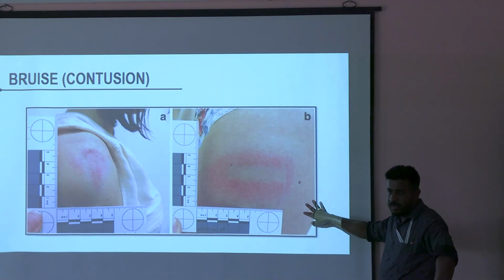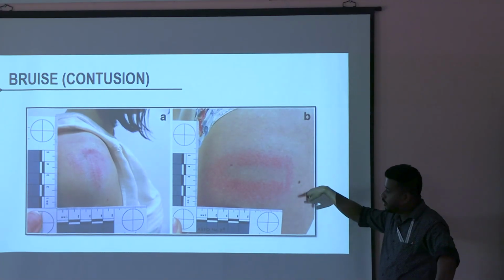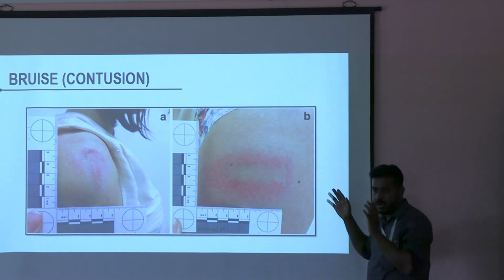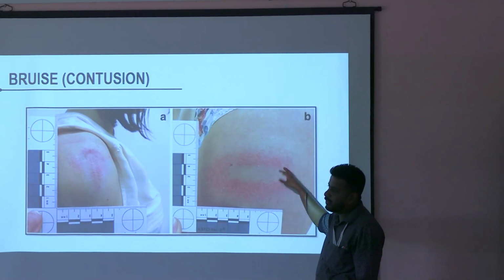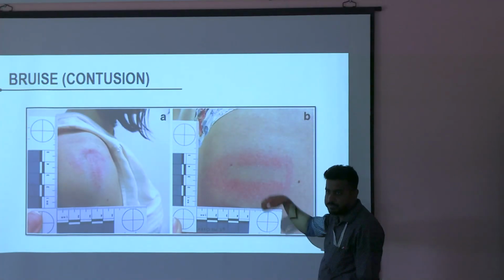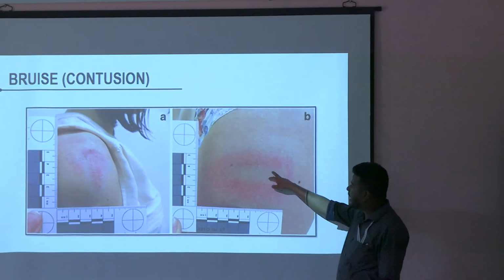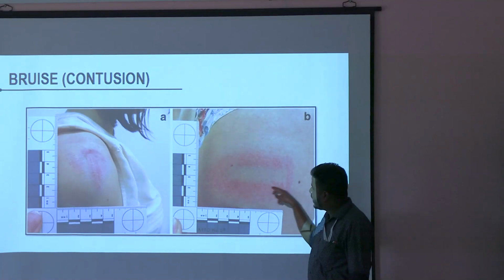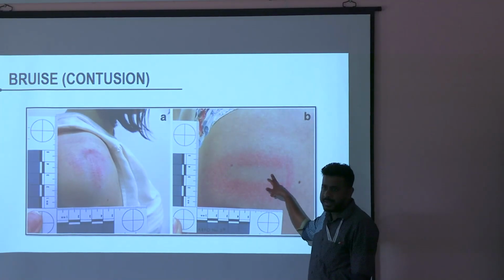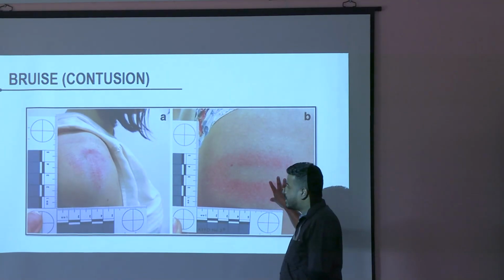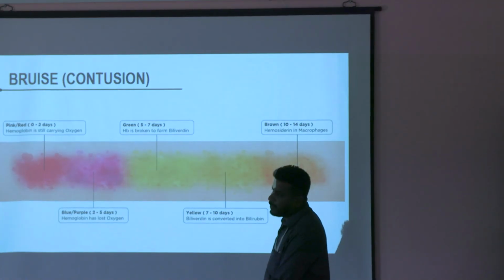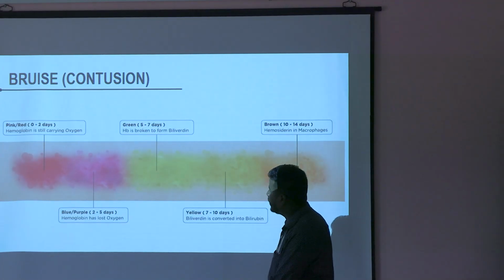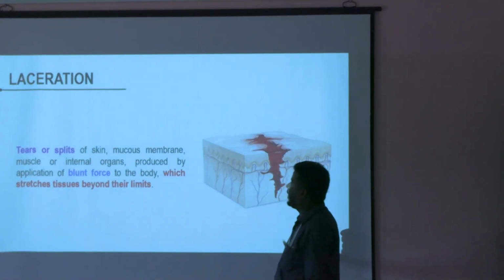Mechanism we'll discuss in theory, but you remember how it looks: tramline bruise or railway track bruise. It gives us the idea of the striking object. Why is there a gap here? Why is only this part bruised? Why not here? What is the mechanism? Theory. But this is how a tramline bruise looks. This is another thing, medico-legal importance. From the color, we can identify the age of the wound, the age of the bruise. Okay. For now, it's no need.